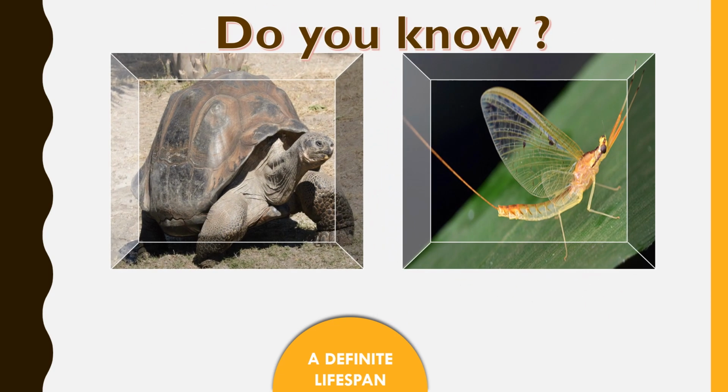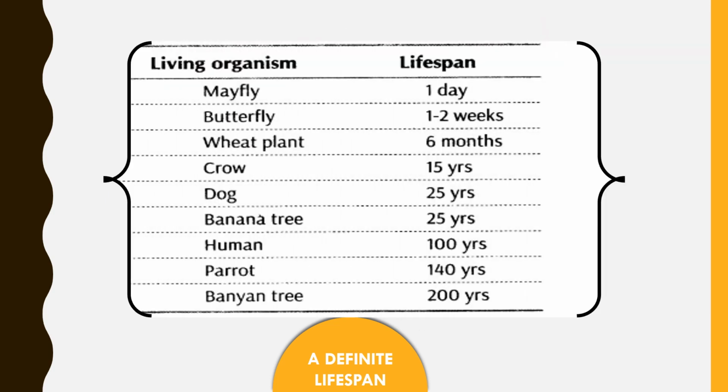Do you know the lifespan of a giant turtle found on the Galapagos Island in South America is about 170 years? On the other hand, the lifespan of a mayfly ranges from 1 hour to 24 hours. Let's see some living organisms' lifespan. Mayfly, just 1 day. Butterfly, 1 to 2 weeks. Wheat plant, 6 months. Crow, 15 years.